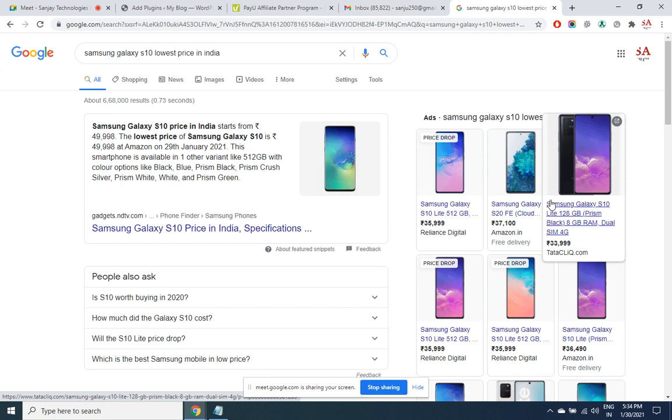The biggest automobile company in the world is Uber, which does not have even a single car of its own. Could you ever imagine this? Ten years back, had I told you that the biggest automobile company in the world will be a company which does not have even a single car, single vehicle. But today this is a fact. There is no asset value to Uber, only a website.